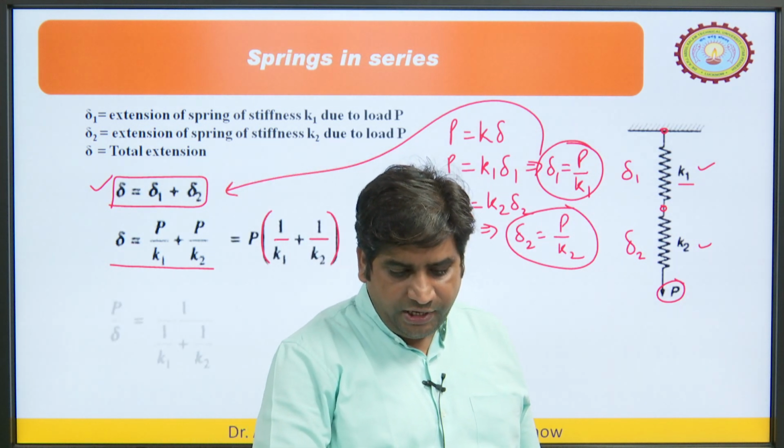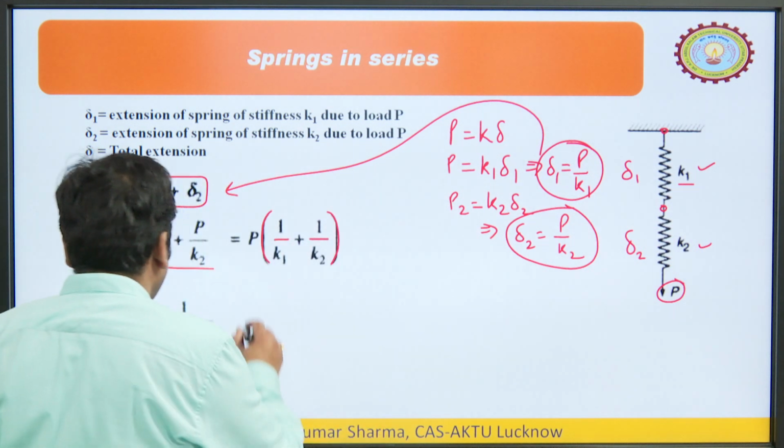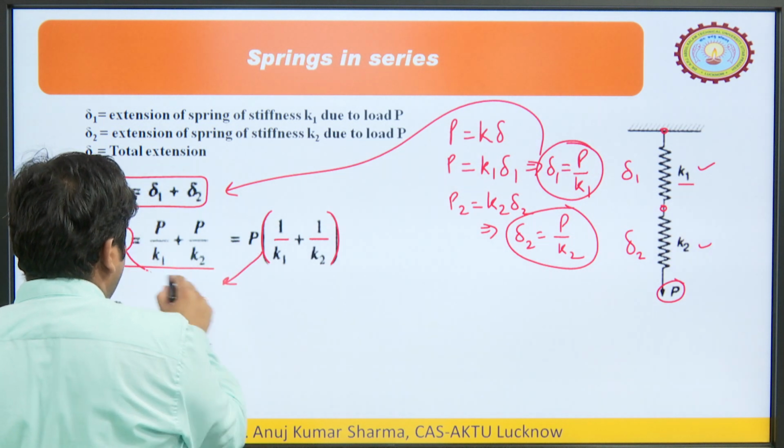Let us say if we replace this spring, we can rearrange here. If we rearrange, P upon delta, the delta comes down.